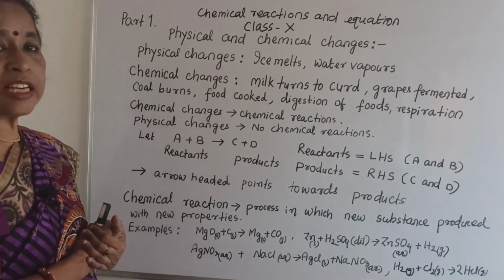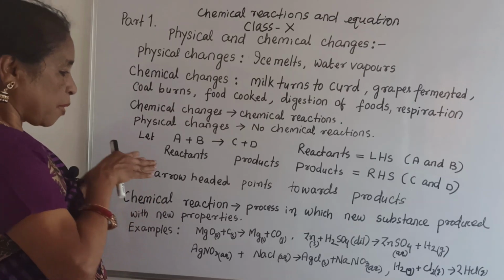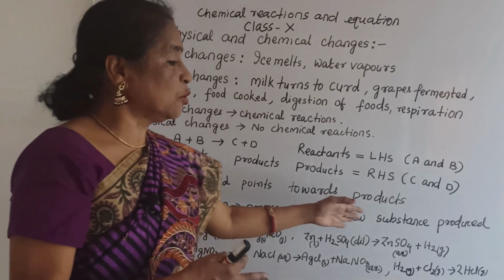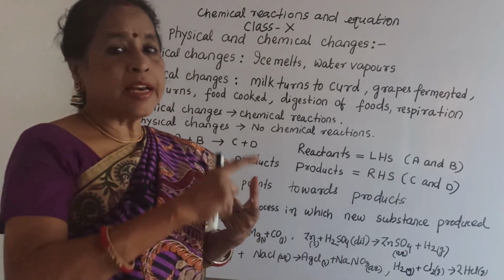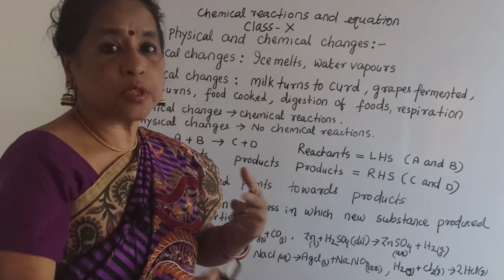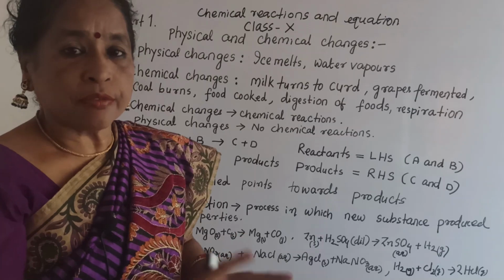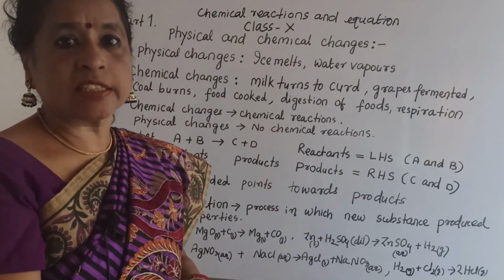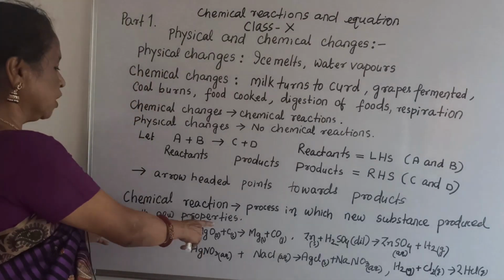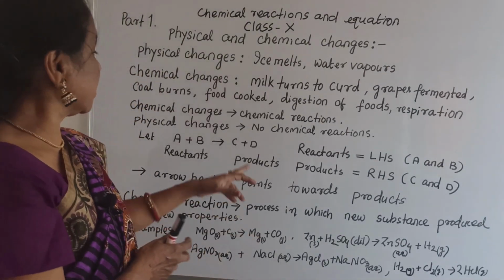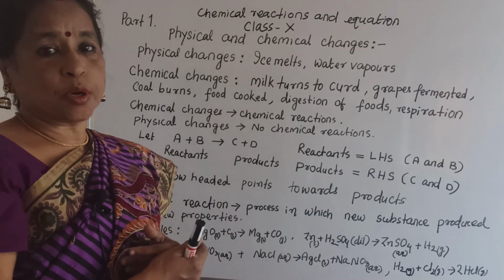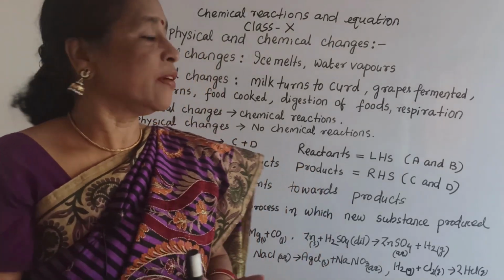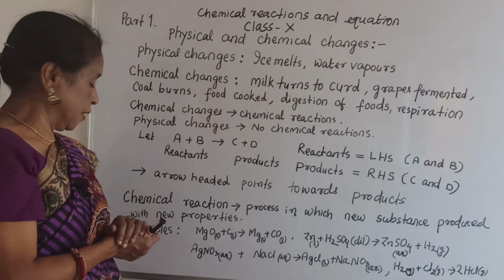Then a chemical reaction, in a proper way, is a process in which a new substance is produced. Until a new substance is produced, the process goes on and on. When the new substance is totally produced, the reaction stops. Now the new substances, let us say C and D, that are produced are products, but their properties are totally different from A and B.